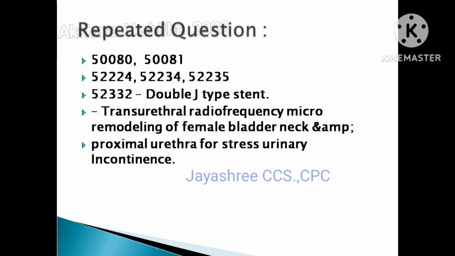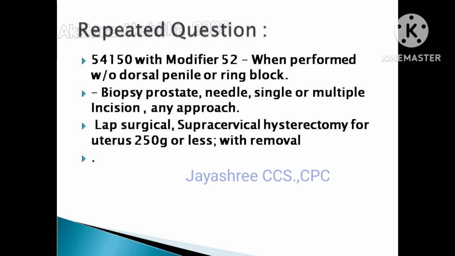So please go through the important coding guidelines chapter wise, and what they asked previously. From that CPT code itself, please check whether any guidelines, any exclude, include, or any modifier are applicable or not. From that point of view, you have to check with that code only, the repeated codes. Okay guys, please watch until the end of the video, because I shared each repeated important CPT code. With that code you have to go through the guidelines.